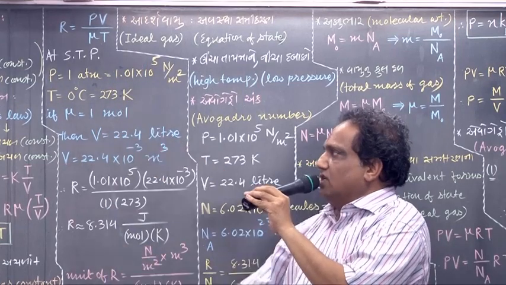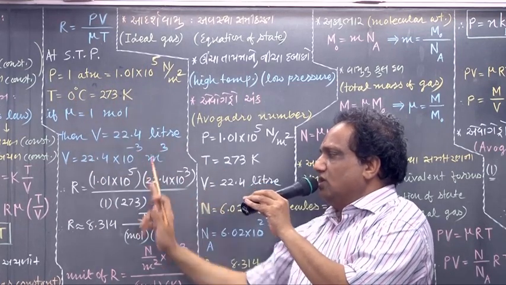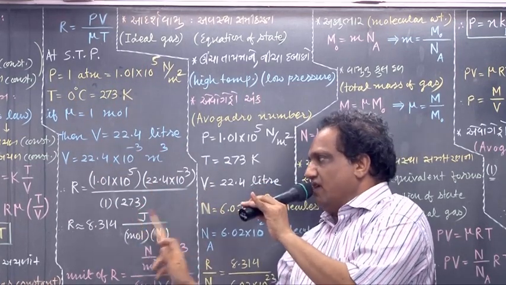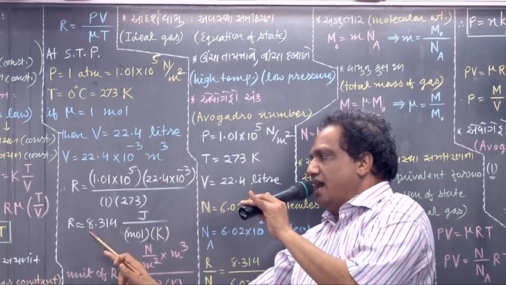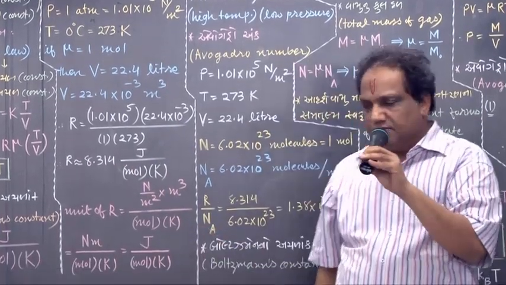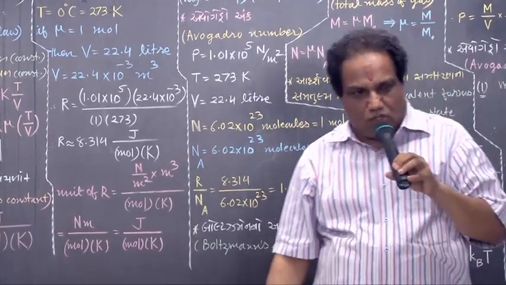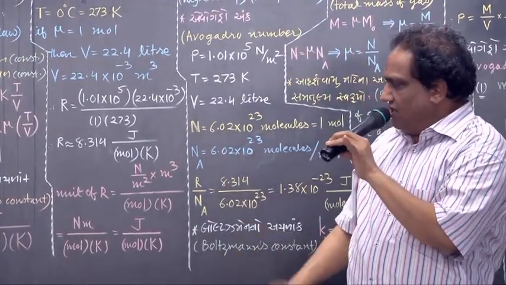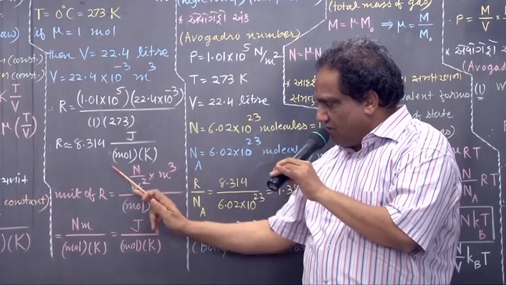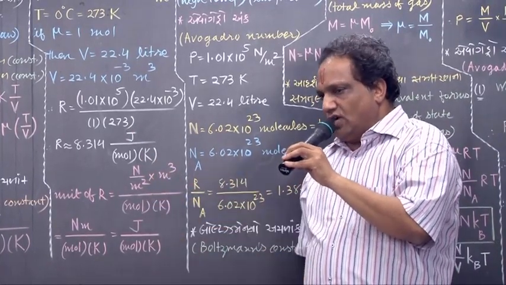And what about absolute temperature? 0 plus 273, so it is 273 Kelvin. Simplify. This answer is nearly equal to 8.314 Joule upon mole into Kelvin. Wait. Why this much unit? Let us find out the unit also.